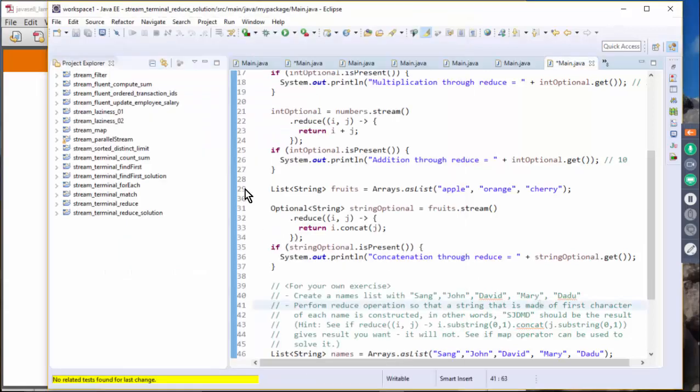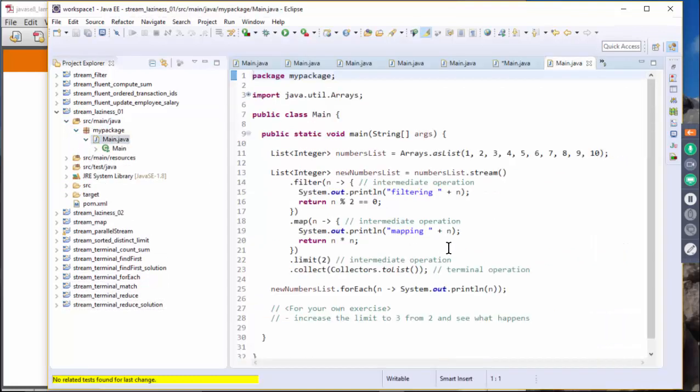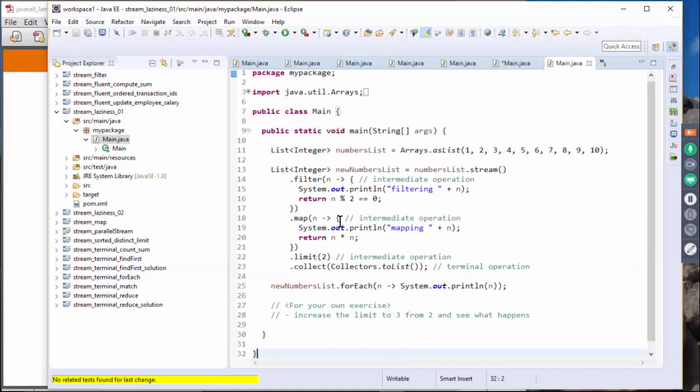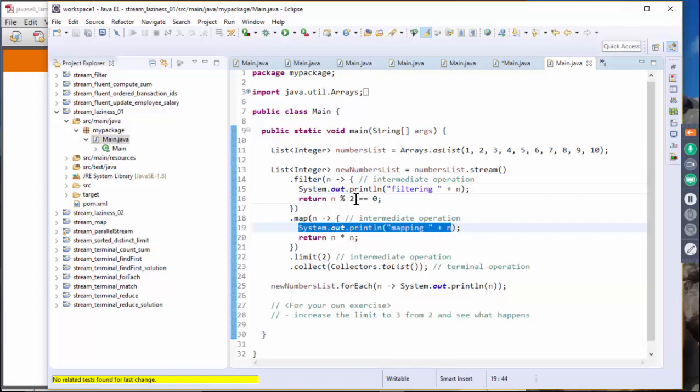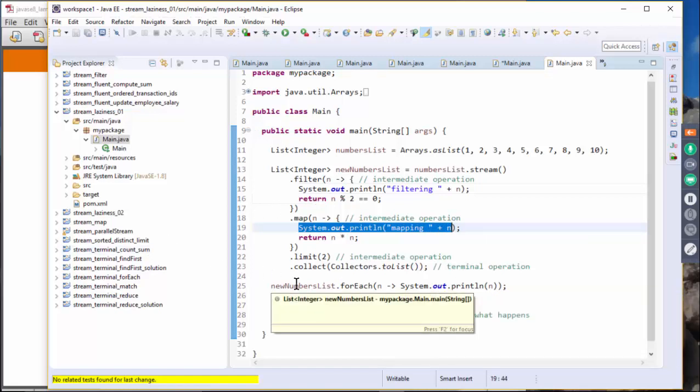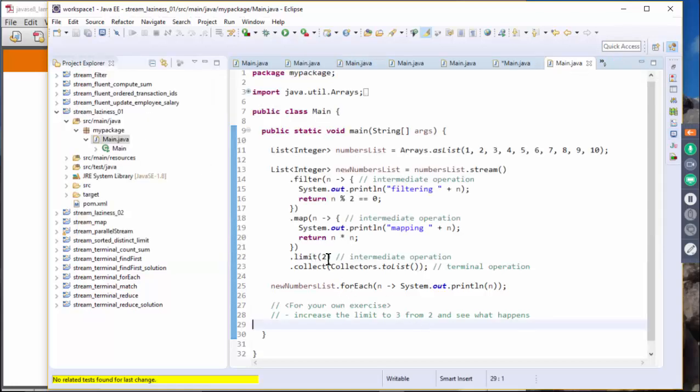Let's take a look at exercise 4. In this case, we are seeing only 2 items. Let's run this code. You can see we have a print statement in both filter and map, and we see the result here. It will filter and map only the items that meet the 2. You are going to see it filter 4, and then it's going to perform 2 mappings, because that's the only thing that is needed here.